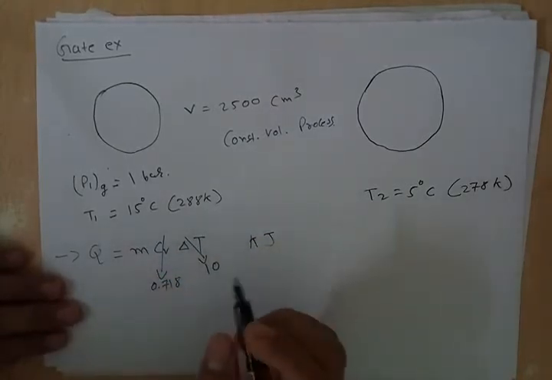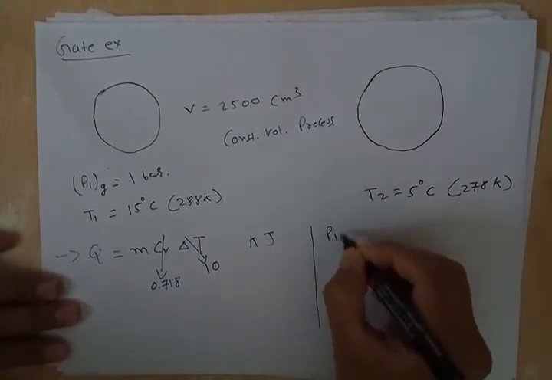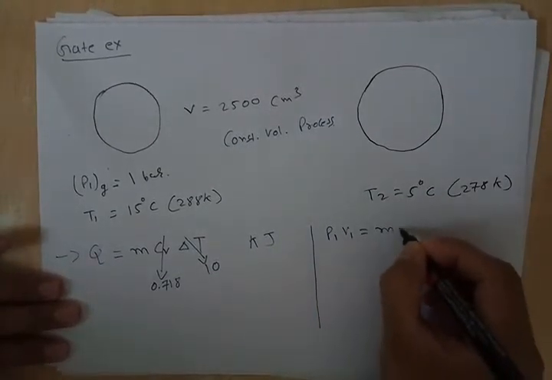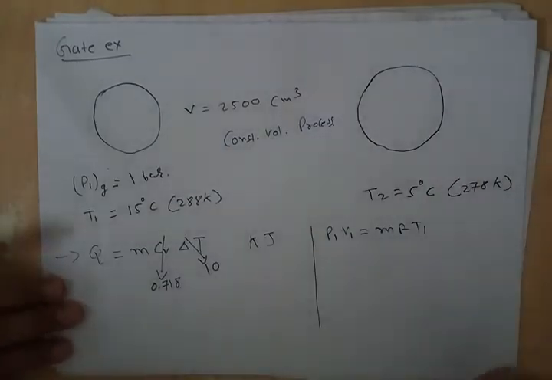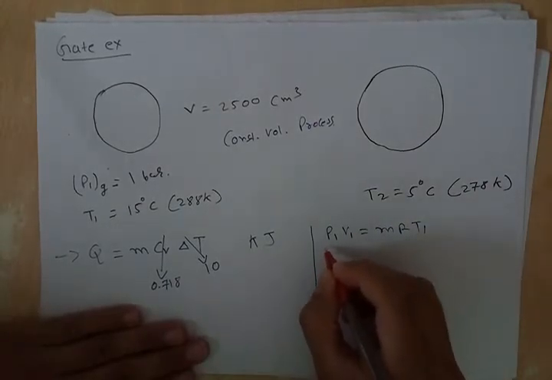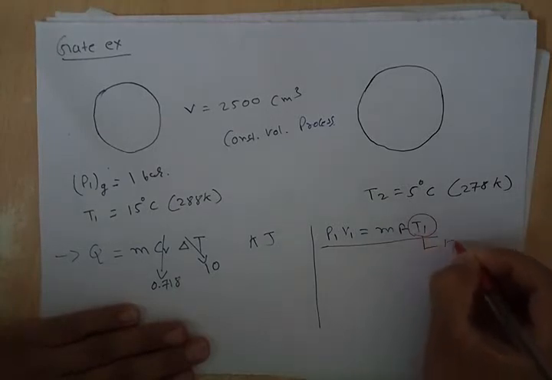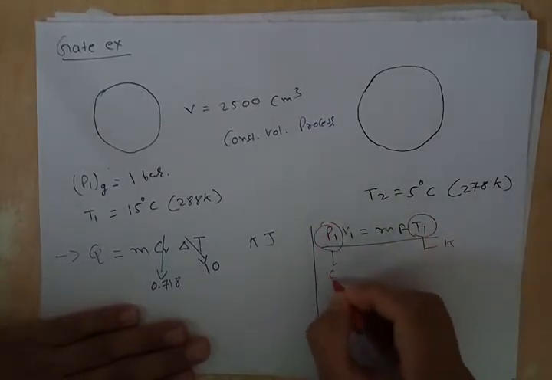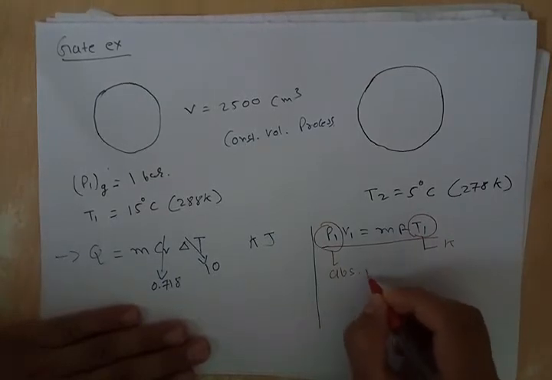Now we have to find m. So we will use the ideal gas equation, P1 V1 is equal to m R T1. You have to remember that this is an important fundamental: this equation contains everything in absolute terms. This is absolute temperature, it is Kelvin, and this is absolute pressure. This is not a gauge pressure, it is absolute pressure of the gas.